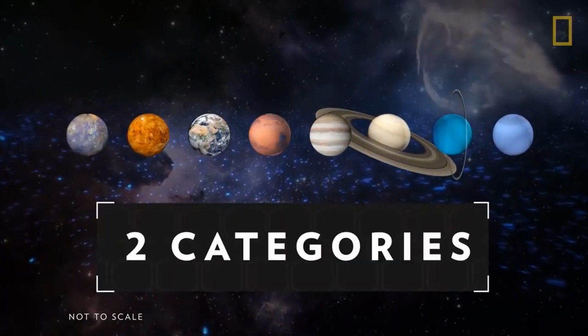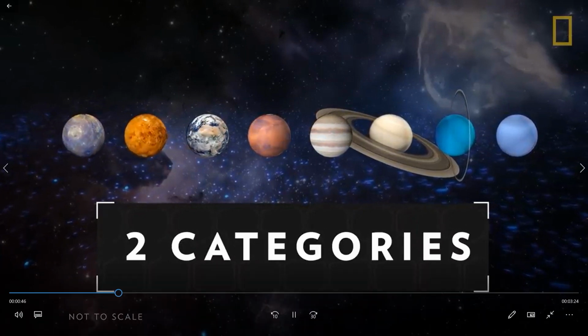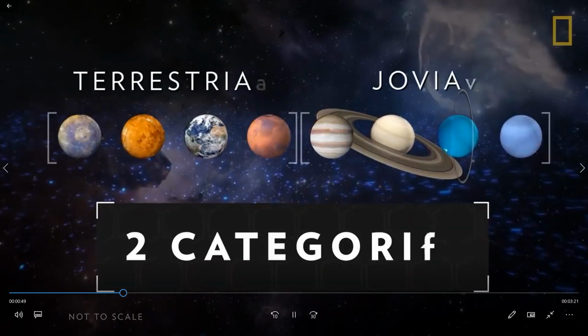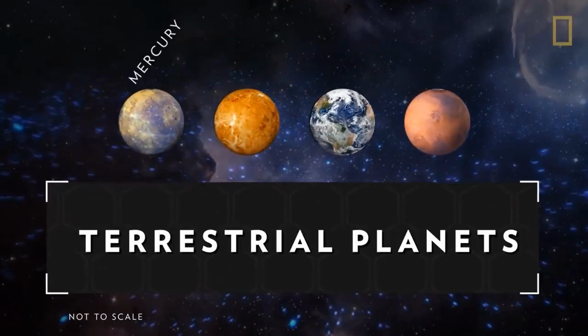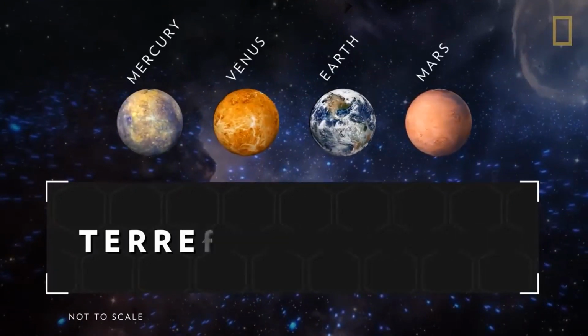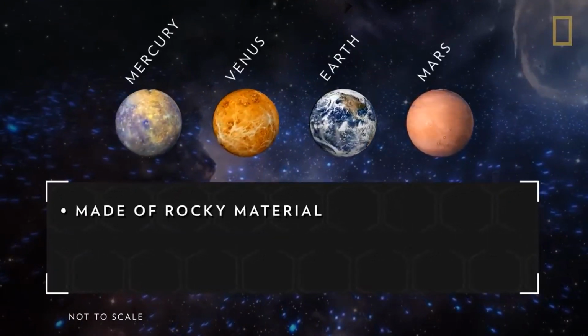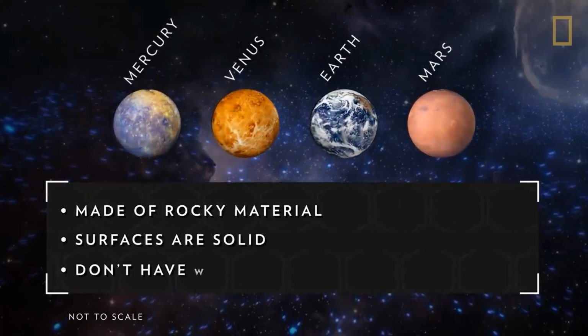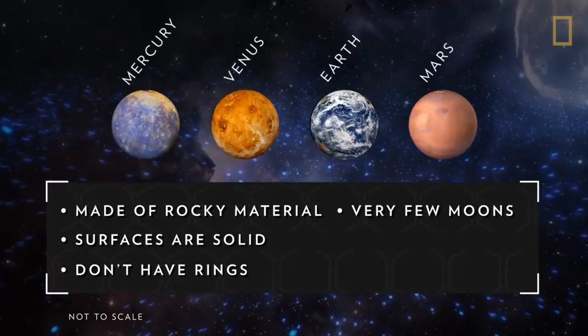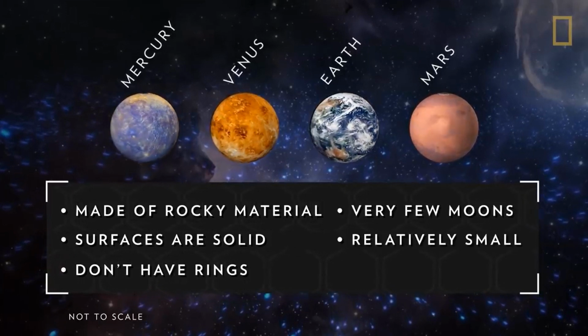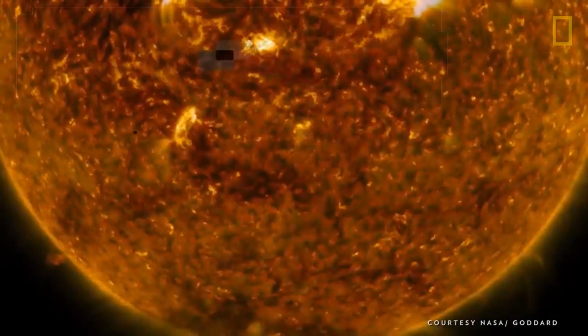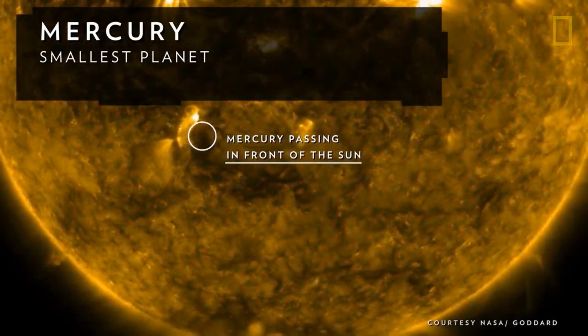8 planets, 2 categories, terrestrial and Jovian. Terrestrial planets: Mercury, Venus, Earth, Mars. Made up of rocky material, surfaces are solid, don't have rings. Very few moons, relatively small.